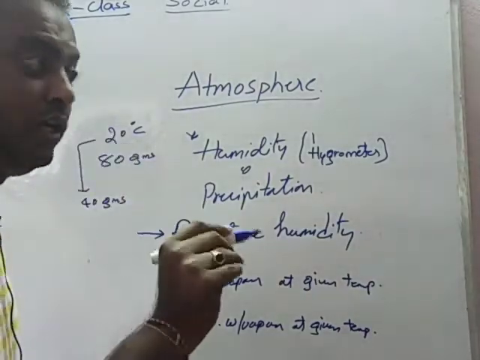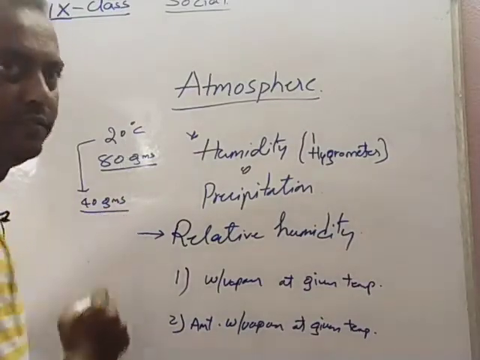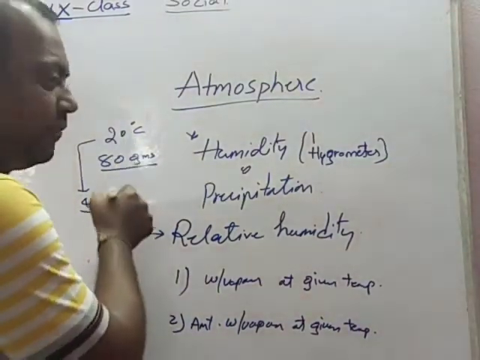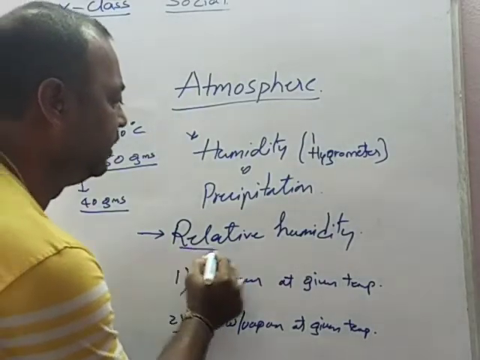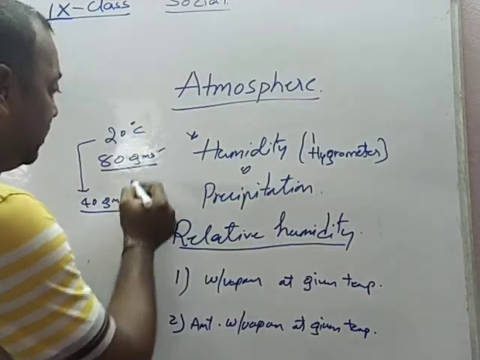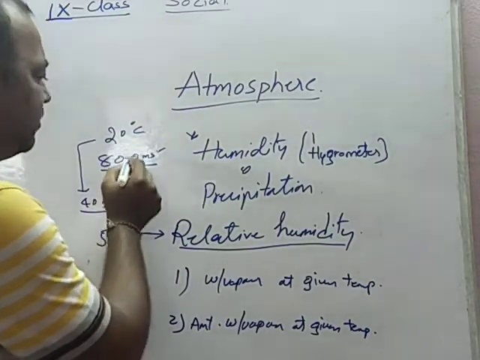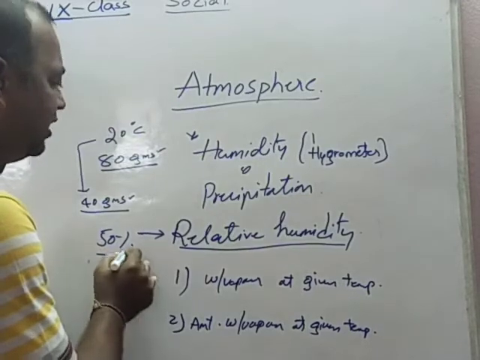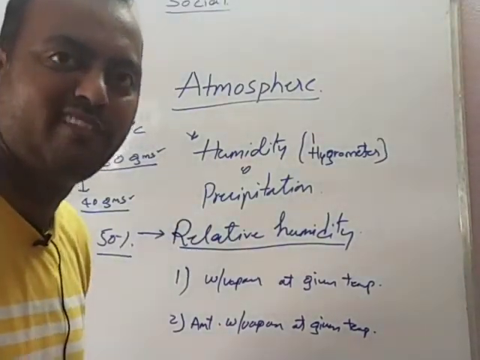How much can it hold? 80 grams. How much is present? 40 grams. So the ratio between these two is expressed as relative humidity: how much it can hold and how much is present. The ratio between these two is 50%. 40 grams out of 80 is 50%. The relative humidity is 50%. Hope you understood this example.